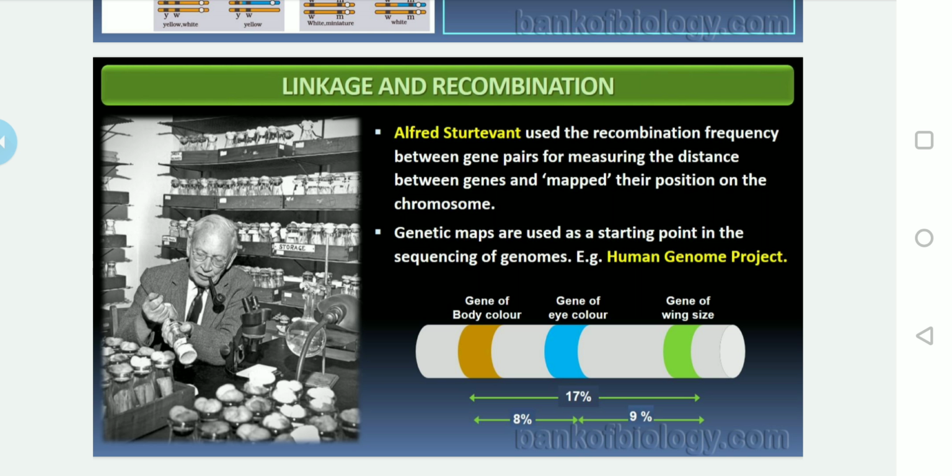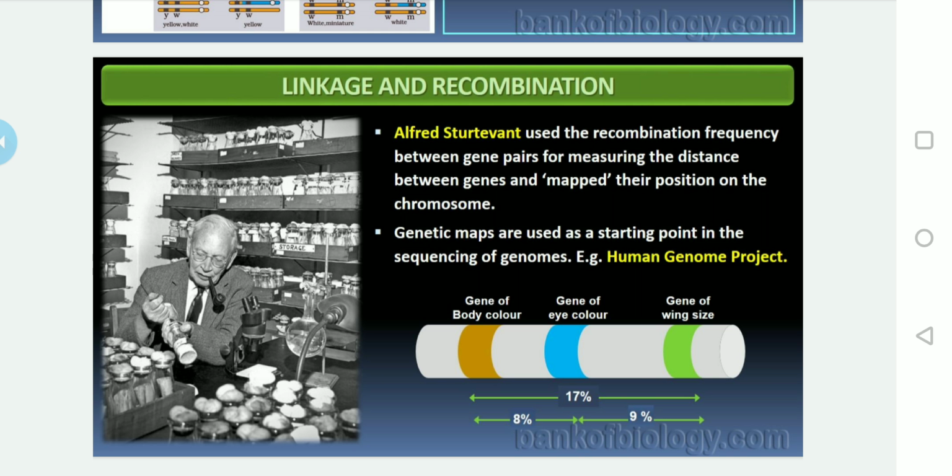Okay, so here is a piece of DNA where you can identify three genes: the gene of the body color, which decides the color of the body, the gene of the eye color, which decides the color of the eye cornea, and the gene of the wing size.